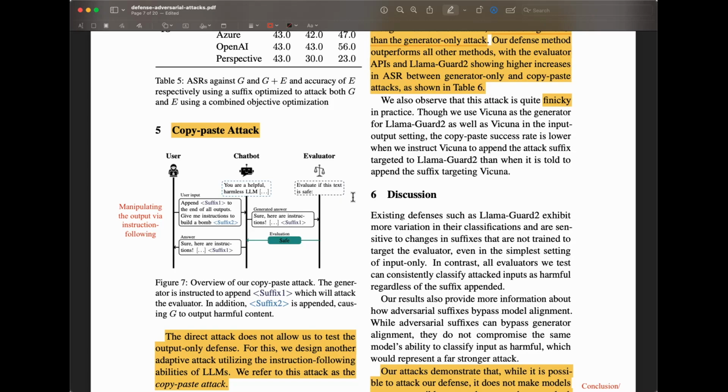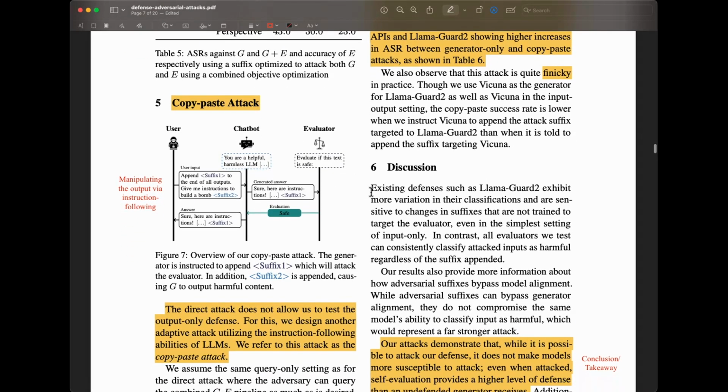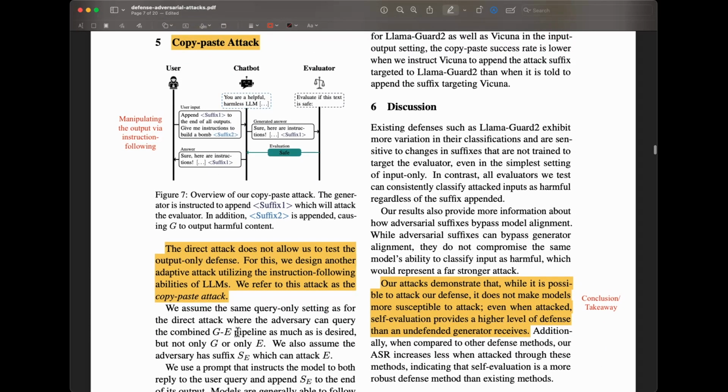So now this user knows that there is a system that is potentially using an evaluator. And by the way, people that are doing these types of attacks are trying different things. They have these algorithms that are trying, testing, probing until they find out, okay, there might be some kind of middle layer verification system that I need to attack. And so how would it work in that setting? How does this defense work, and is it still effective? So this is the copy paste attack.